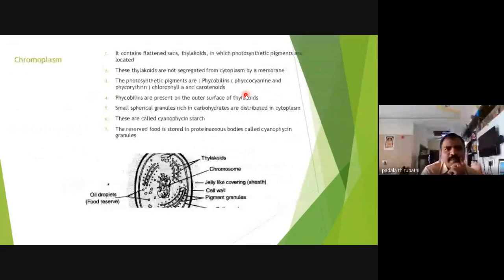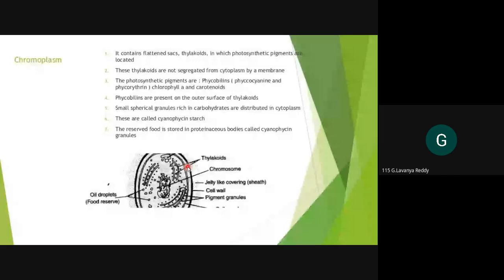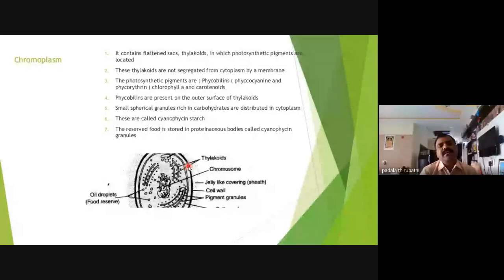Then the chromoplasm contains flattened sacs, that is thylakoids. So the thylakoids are present in the chromoplasm, in which photosynthetic pigments are located on these thylakoids, my dear friends. So what are the photosynthetic pigments? Have you heard about any photosynthetic pigments in an earlier class? Chlorophyll A. Only chlorophyll A is present in this blue-green alga. Chlorophyll B, C, D are not contained.